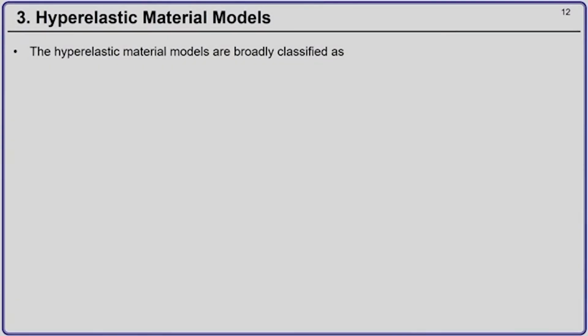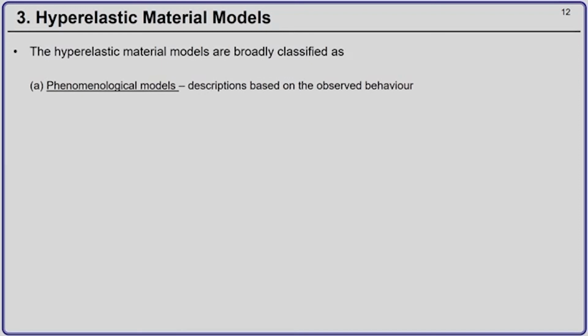Now, before we move on to our derivation of the constitutive relation for a Newtonian material, it is good to look into an overview of different kinds of hyperelastic material models which are available. This is not an exhaustive list, but it gives you the most popular ones in the literature.